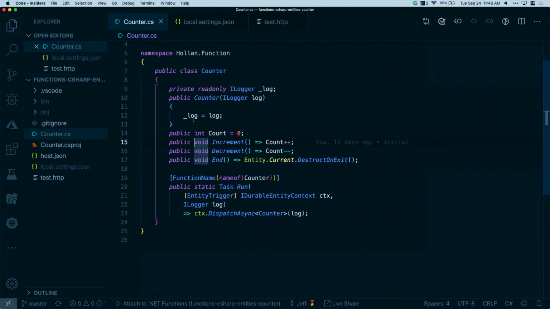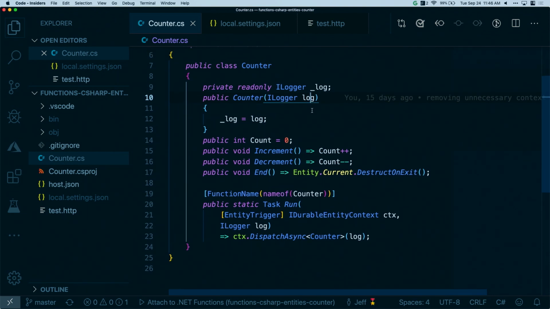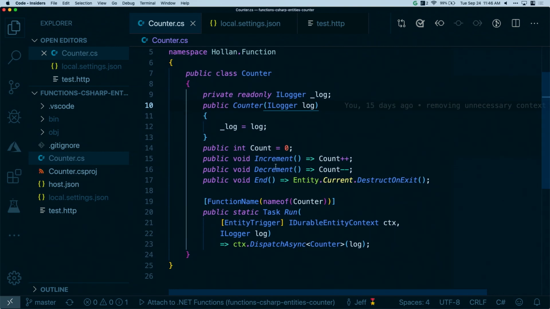This is the same counter we were just looking at. The only thing I've added here is I've injected in a logger. You can inject in bindings as well. You can inject in your own custom services. But here I'm just injecting in a logger, but it's still that counter, right? This is the entire code for my function app right here on the screen.